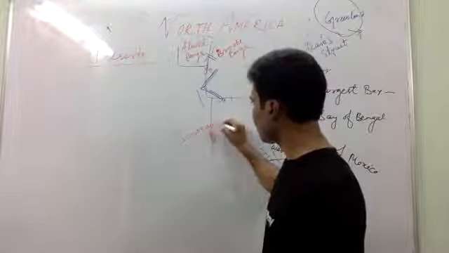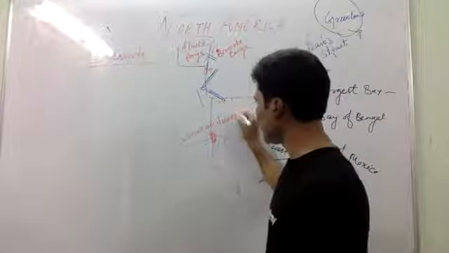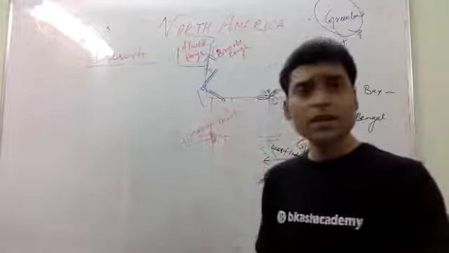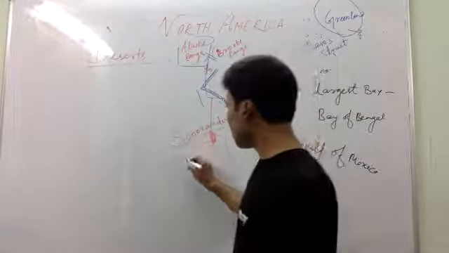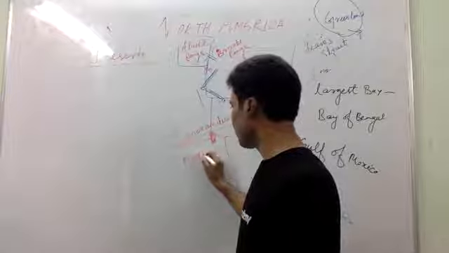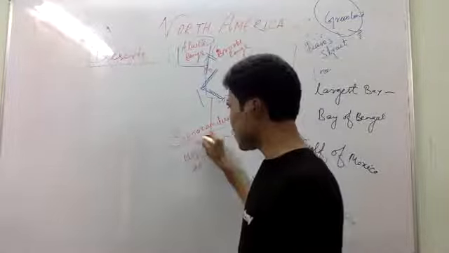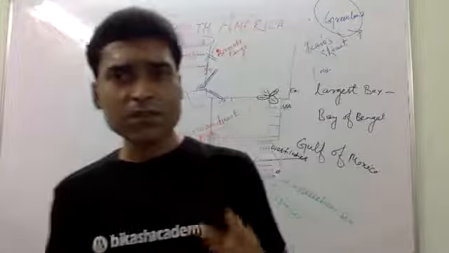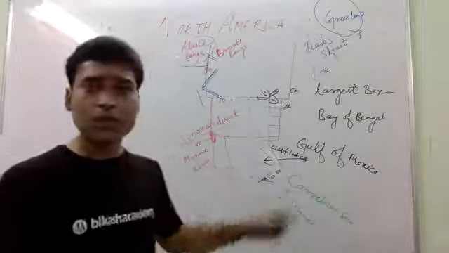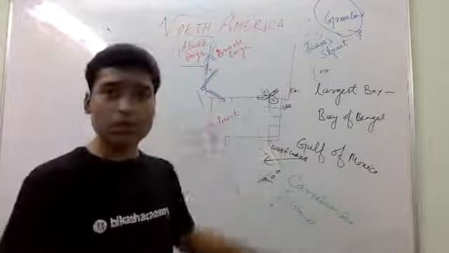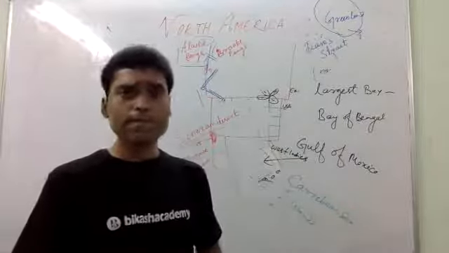This point you have to remember. Sonoran Desert, also known as Mojave Desert. You can call it Sonoran Desert or Mojave Desert. This is very important, so please remember this desert.